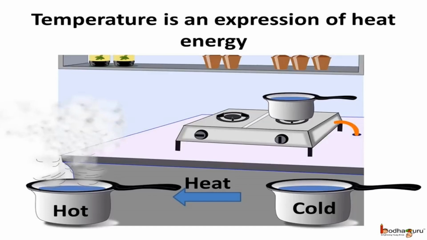So children, how will you find? At first we said it is hot water and it is cold water. Now we have mixed that hot water and cold water, and now we are saying that it is neither too hot nor too cold. So how can you measure the degree of hotness or coldness of a body?